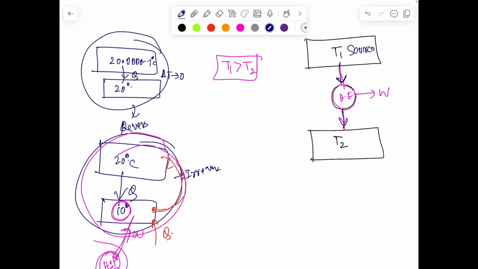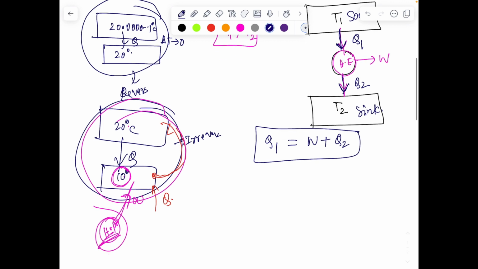Let's come back to our heat engine, and we know a heat engine operates in a cyclic process, a continuous cyclic process which derives heat from a source reservoir with temperature T1 and throws it to a sink with temperature T2. Now some of you might feel that when you are taking heat, let's say Q1 heat, from T1, the temperature should go down. Of course it will go down if we have finite objects, but here I am taking the source to be an infinite reservoir with heat capacity to be infinity in the ideal case to start with, which you can conceive as an environment, because even if you heat some part of the environment, the overall temperature of the environment is still going to be constant.